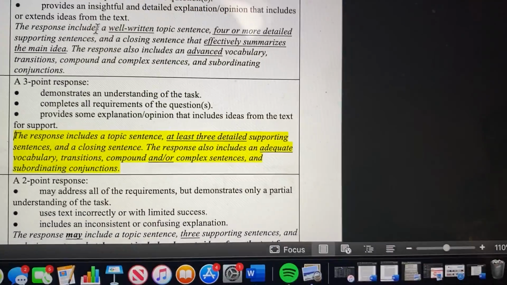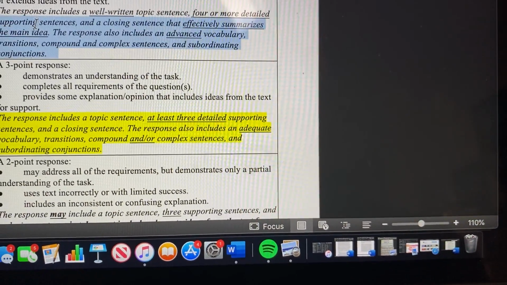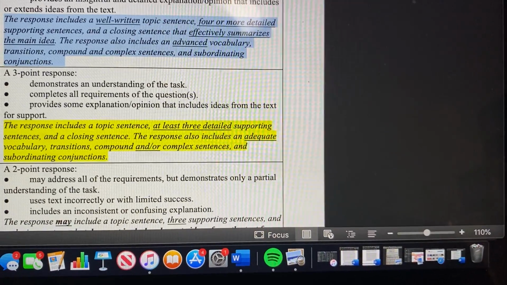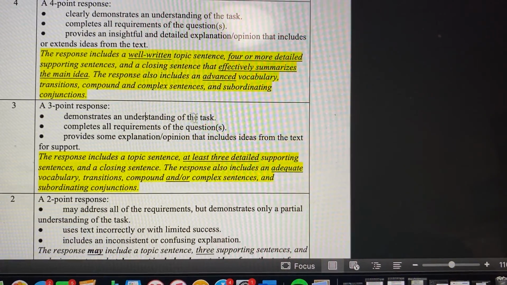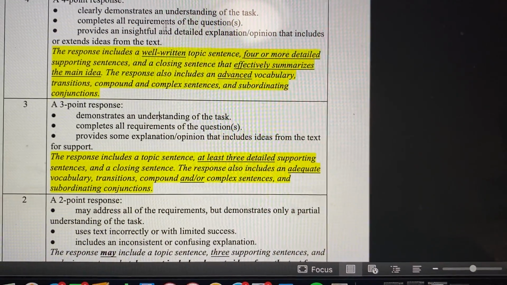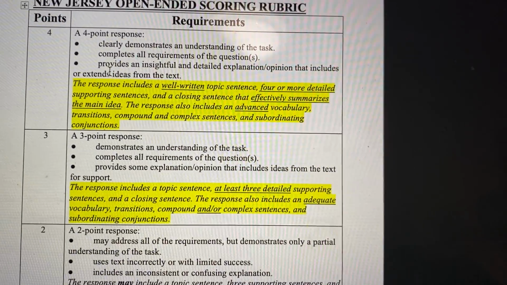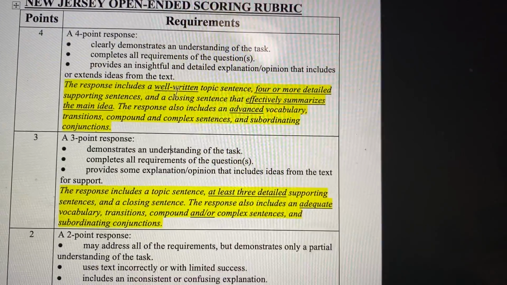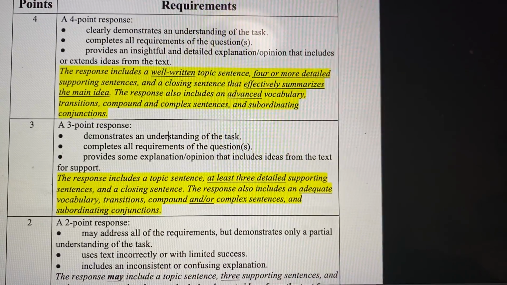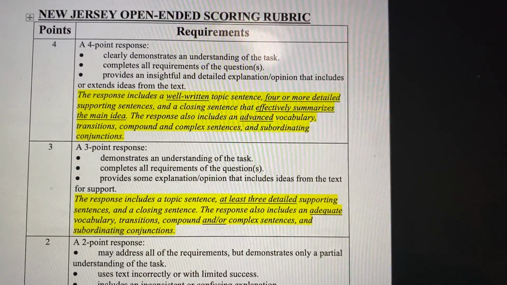And then those who I expect that you guys get 4s. You guys should get 4s. This is simple. We want a well-written topic sentence. A 3 is good, but I say let's aim for the 4. So that's going to be your first assignment for LAL, boys and girls.